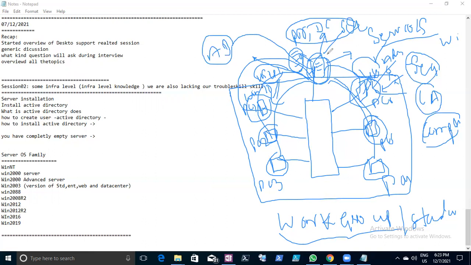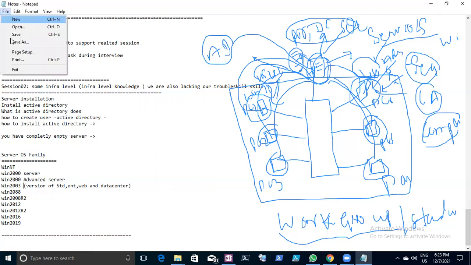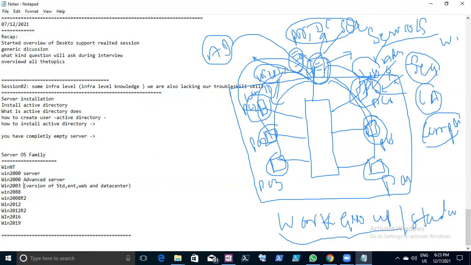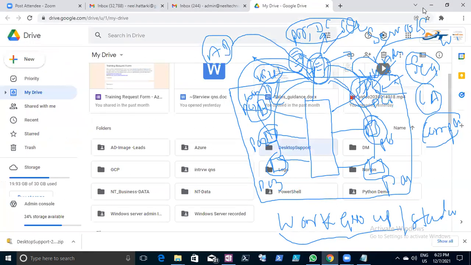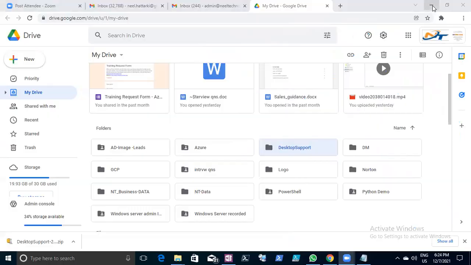Yeah, in the server we can add roles and features, right? But do you know how to make a completely centralized administration? Do you know? Let's see the lab. I'll explain it. Don't worry. I'll make you completely confident so you can directly answer the question with real experience, because until you do the lab you won't be able to answer the question.